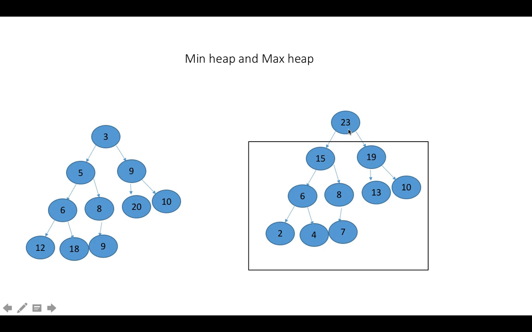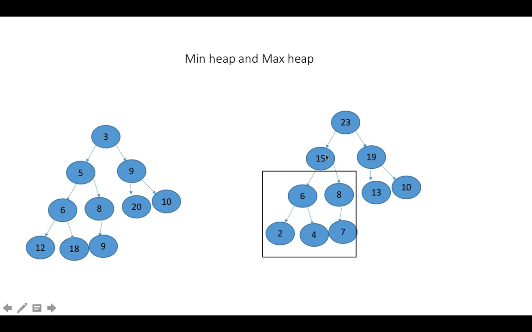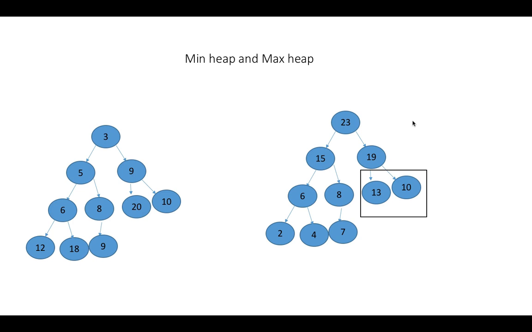Like the node 13 is greater than all its children nodes. Similarly, node 15 is greater than all its children. Similarly for 19, then for 6 and then for 8. So when a binary tree satisfies this property, we call it a max heap.